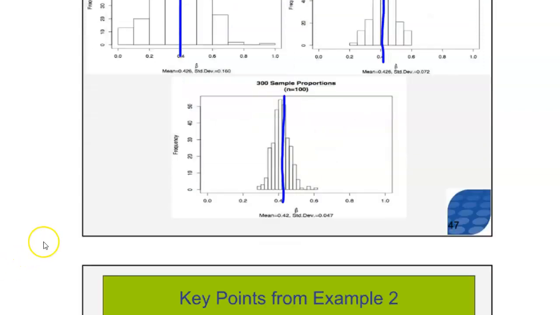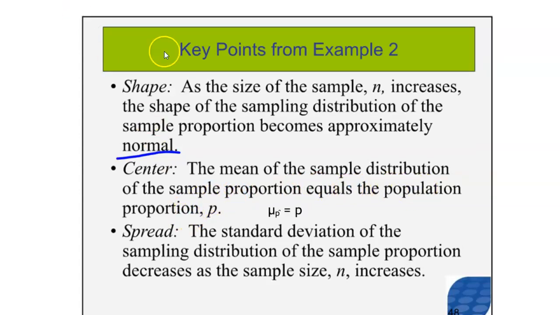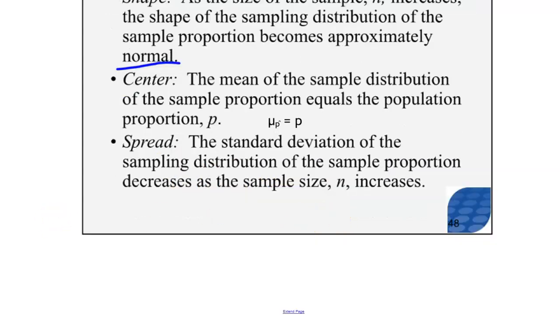Remember, that's the law of large numbers. The shape should be very familiar to you. The shape is normal. As for the center of a sampling distribution of a sample proportion, you should know that the mean of the sampling distribution of the sample proportion is equal to the population proportion. I'm going to use symbols to describe that here, and these symbols simply indicate the mean of the sampling distribution of the sample proportion is equal to the population proportion. And as we just talked about, the spread gets smaller as the sample size gets larger.